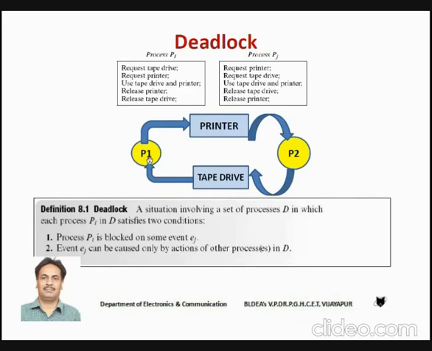Under such circumstances, neither P1 nor P2 will be able to continue execution, because P1 has to wait for the printer which is held by P2, and P2 is waiting for the tape drive which is held by P1. This particular condition, we call deadlock. Hope you are understanding this concept. Deadlock is a situation where none of the processes will be able to continue execution. If you look at the diagram, you can easily understand.